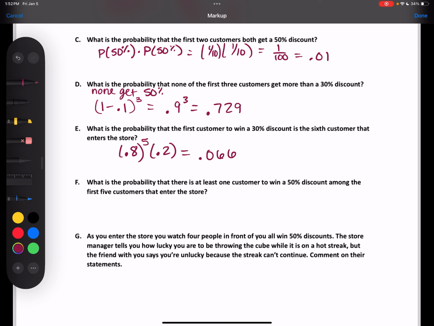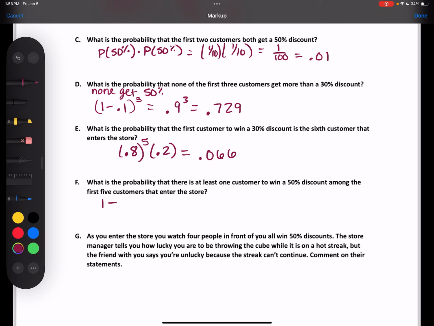All right. What is the probability that there is at least one customer to win a 50% discount among the first 5 customers that enter the store? At least. So it means the complement. Let me read it. It would be 1 minus the probability of 50% to the fifth?